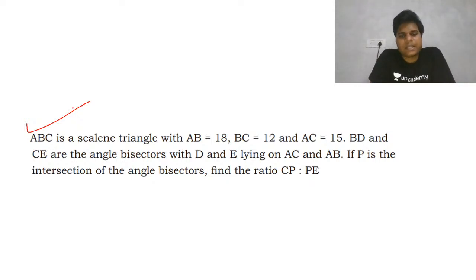Okay, ABC is a scalene triangle with AB equals 18, BC equals 12 and AC equals 15. BD and CE are the angle bisectors, with D and E lying on AC and AB. If P is the intersection of the angle bisectors, find the ratio CP to PE.